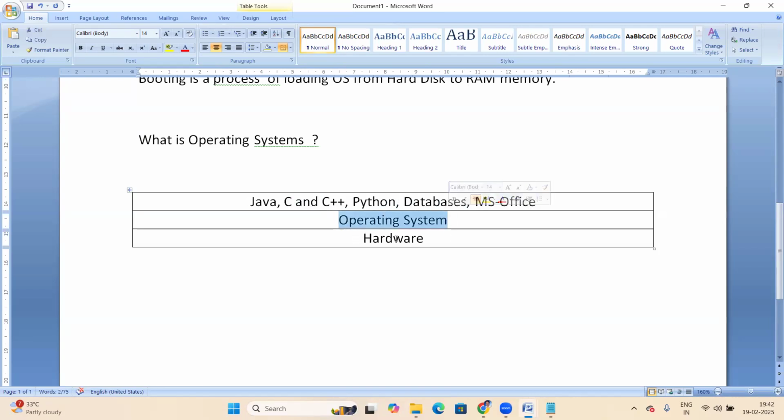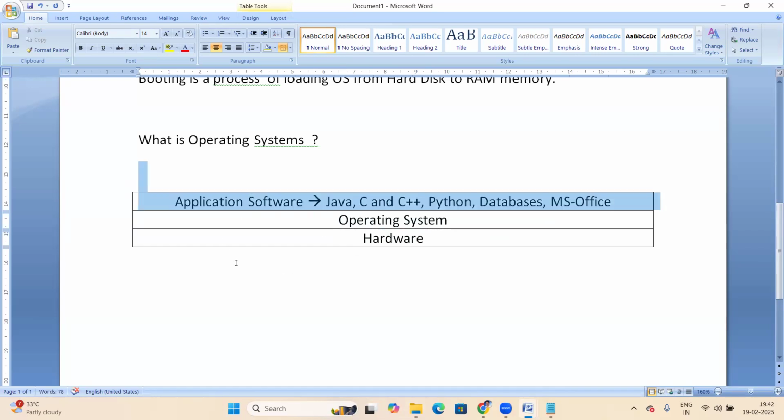So the OS is on top of the hardware, your computer hardware, meaning the RAM memory. Inside the RAM memory, the OS is running. On top of the OS, all the programs run. These programs are called application software. All these are application software.